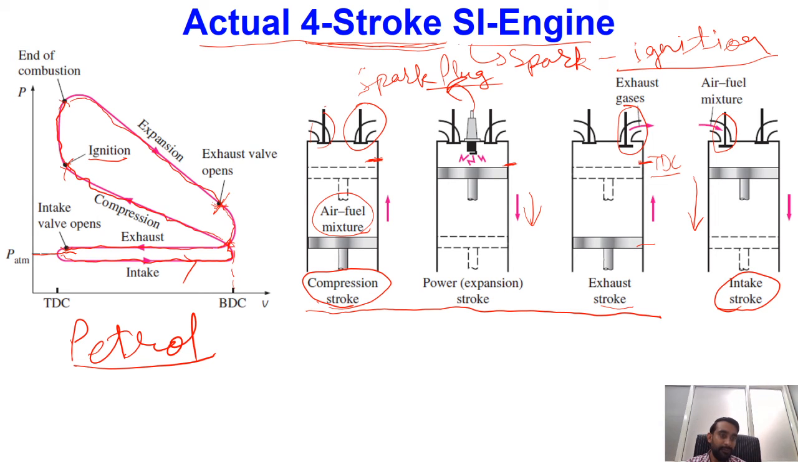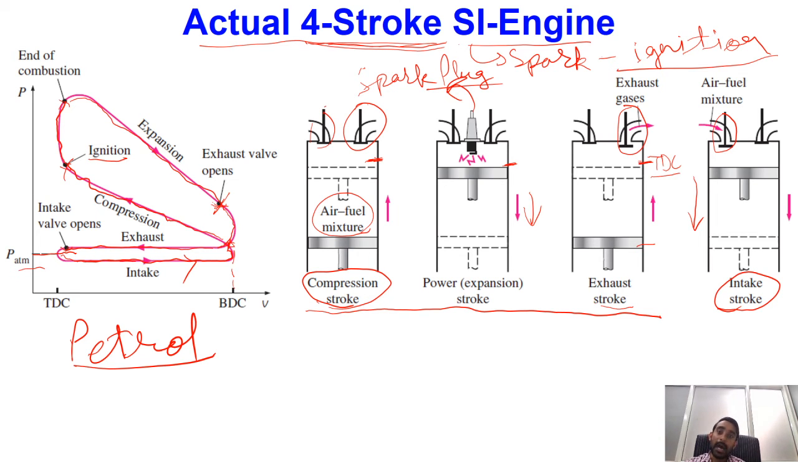If you follow the intake stroke on this PV diagram, you will find that the pressure during the intake stroke is slightly less than the atmospheric pressure. Why? Because whenever fresh air is taken into the cylinder, it is taken from the surrounding atmosphere only. As the pressure in the atmosphere is equal to P atm, the pressure inside the cylinder has to be slightly lower than the atmospheric pressure, and only then will airflow come into the cylinder.